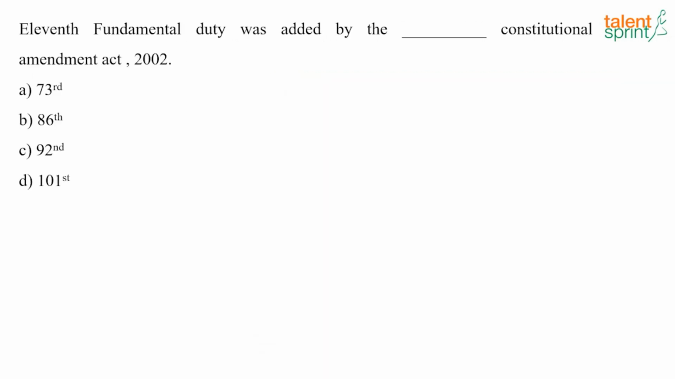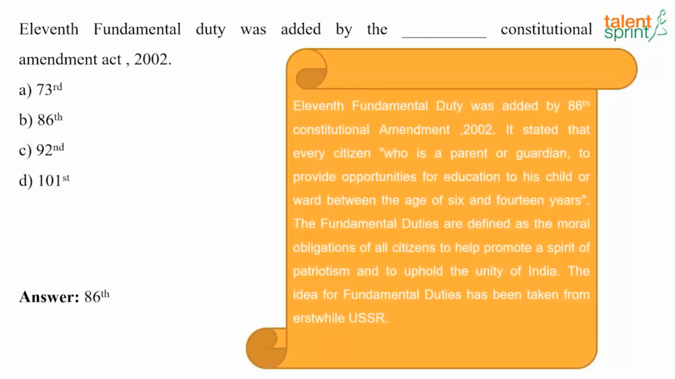So the next question here. The 11th fundamental duty was added by which Constitutional Amendment Act? And the answer here is the 86th Constitutional Amendment Act 2002. And it states that every citizen who is a parent or guardian shall provide opportunity for education to his child or ward between the age of 6 to 14 years, and the fundamental duties are defined as moral obligations of all citizens to help promote a spirit of patriotism and to uphold the unity of India.